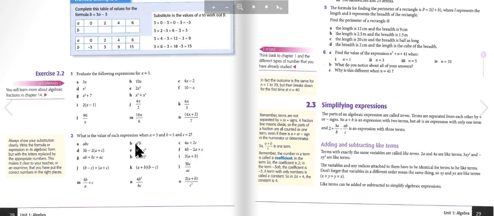ABC, a squared b, 4a plus 2c, 3b minus 2 open bracket a plus c close bracket, a squared plus c squared, 4b minus 2a plus c, AB plus BC plus AC, 2 open bracket AB close bracket squared, 3 open bracket A plus B close bracket, open bracket B minus C close bracket plus open bracket A plus C, open bracket A plus B close bracket open bracket B minus C close bracket.